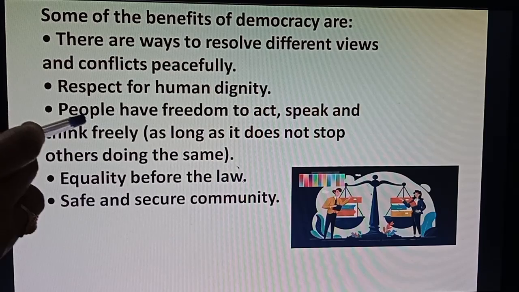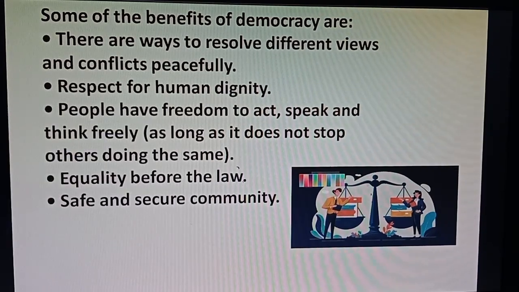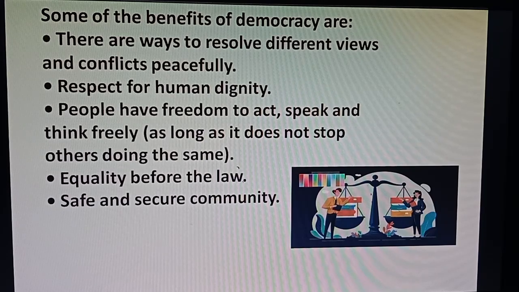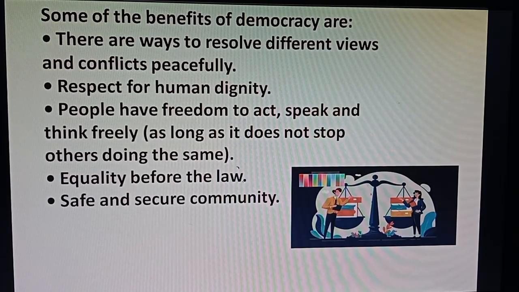This is your right to freedom, right to liberty, where people have freedom to speak and act, freedom of speech and expression. They can present their open ideas in front of the public and express their ideologies openly. This is possible in a democratic setup, in a democracy.